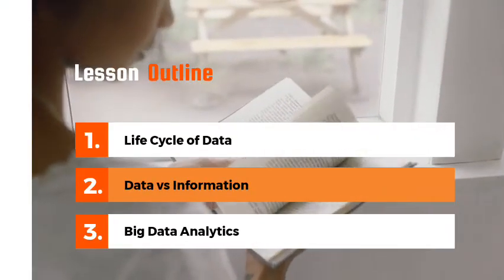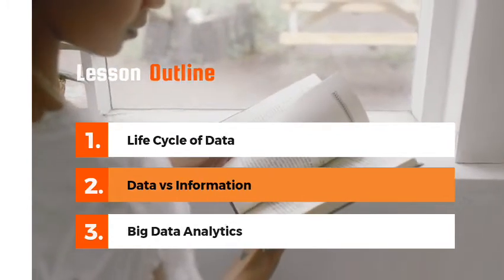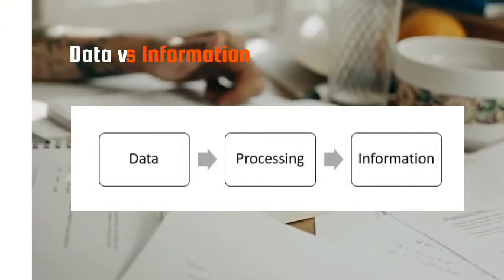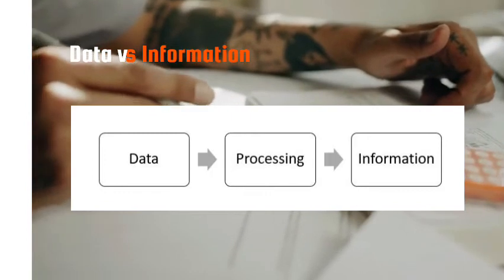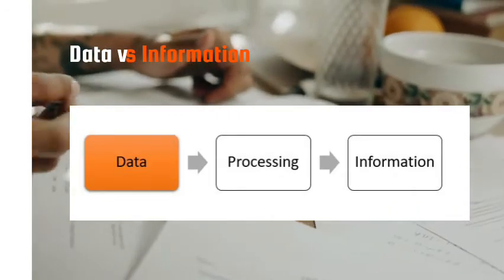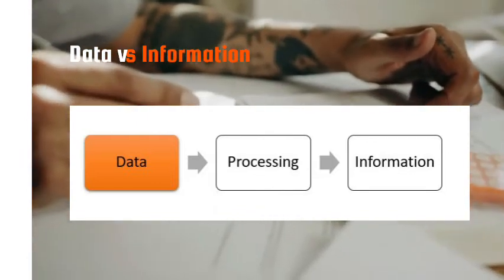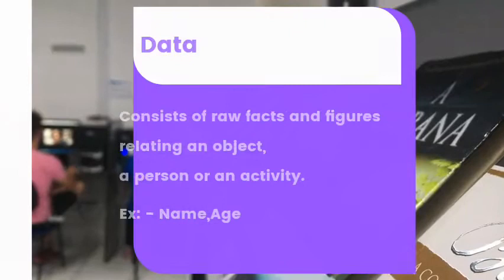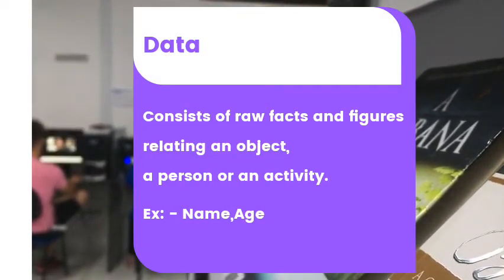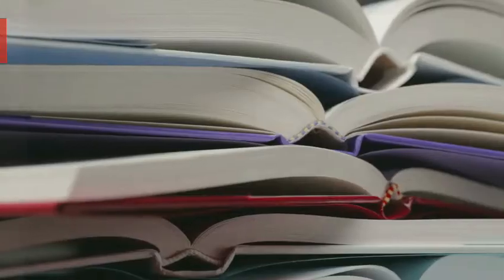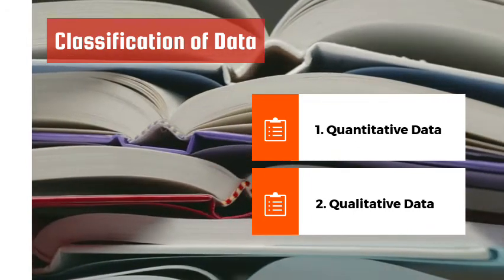Now it's the time to go to the second part of today's lesson, that is data versus information. The diagram of converting data into information includes data, processing, and information. Let's move to the first part of the diagram, that is data. Data consists of raw facts and figures relating to an object, a person, or an activity. Data can be classified into two parts as quantitative and qualitative data.